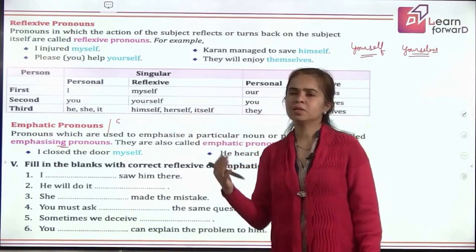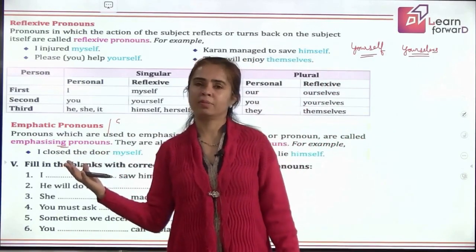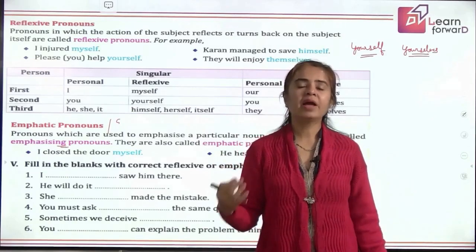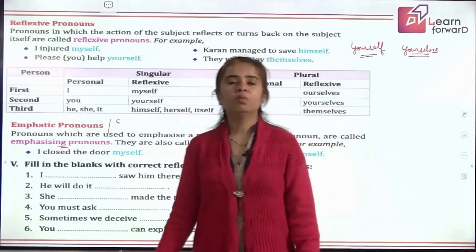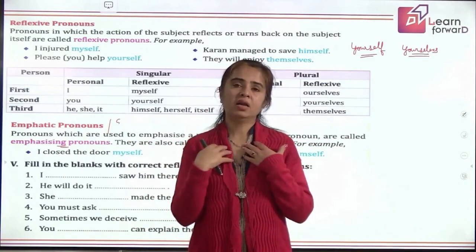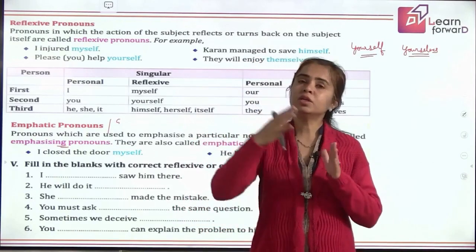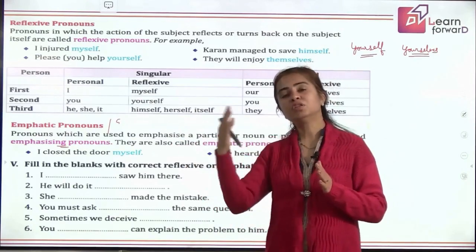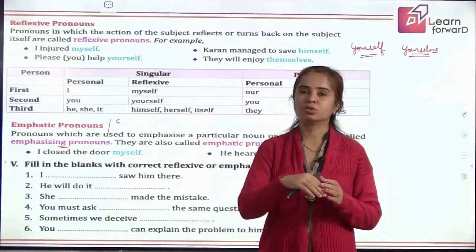For example, suppose I am walking in dark and I just hit a wall by mistake. So, did somebody hurt me? No, I got hurt, right? I got hurt on my toe or on my knee. What happened? Did somebody hurt me? No. Who hurt? I hurt. And whom did I hurt? I hurt myself. So I am the doer of action also. I was walking in dark. I should not have done. I was the doer of action, and the action of hurting came back to me.